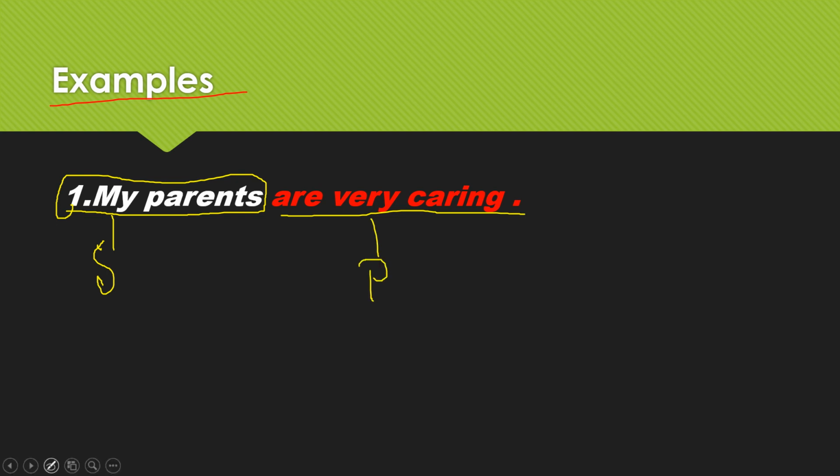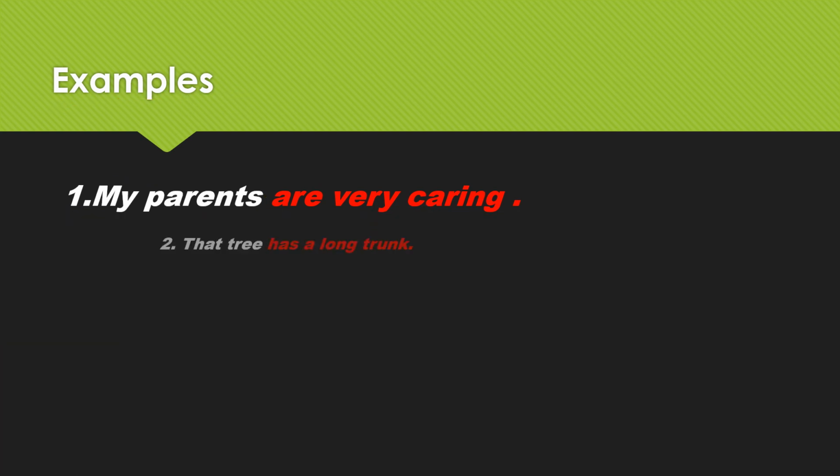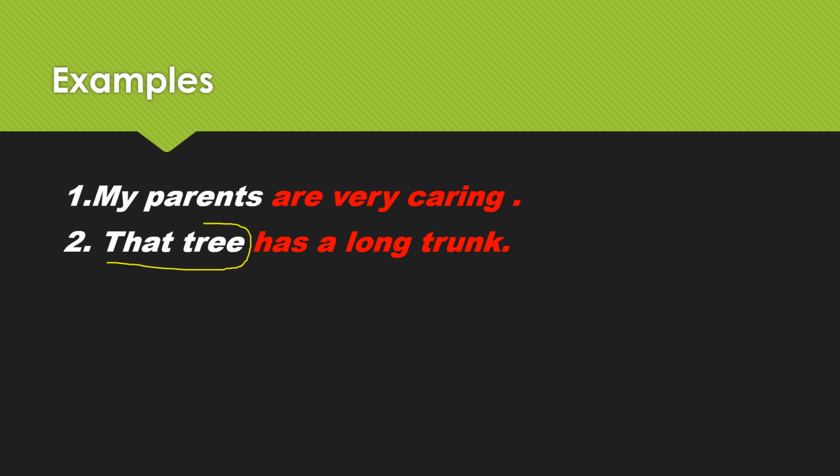Next sentence. That tree has a long trunk. The whole sentence talks about that tree, right? So that tree is the subject of the sentence. And what is the quality of that tree? Has a long trunk. It is the predicate of the sentence.